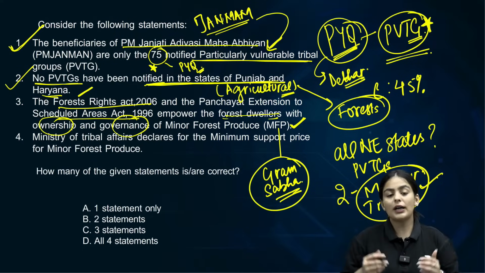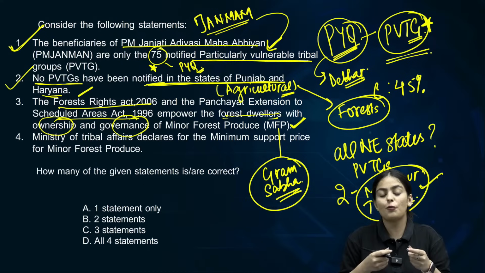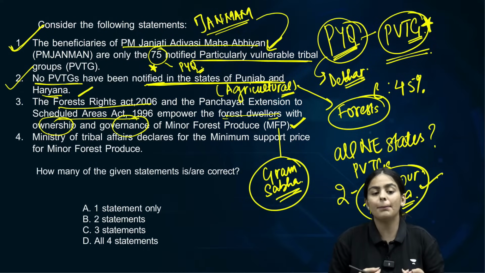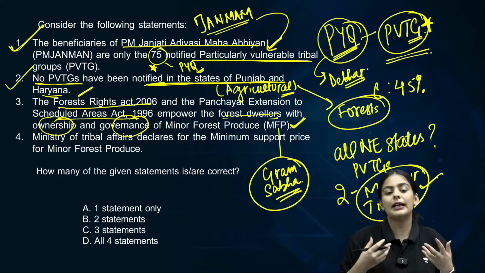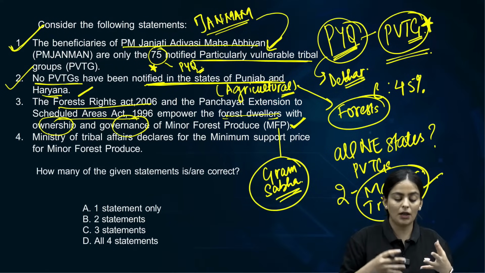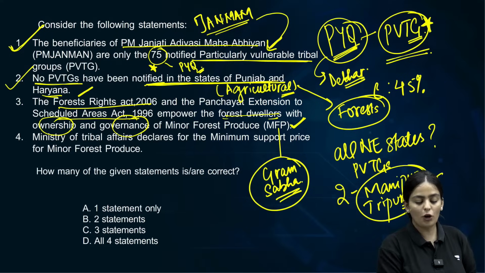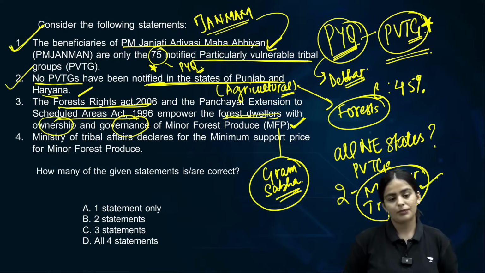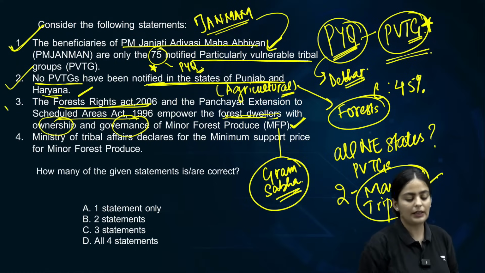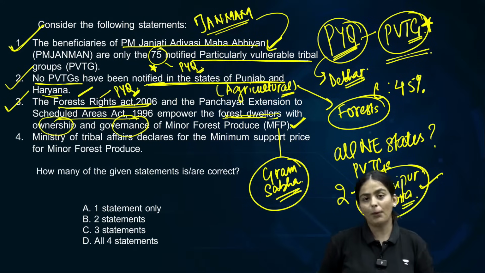Very important. What are minor forest produce? Minor forest produce are anything which is of plant origin other than timber. For instance, bamboo, tendu leaves, wax, honey, etc. So all of them can be collected by the forest dwellers according to the Forest Rights Act and given governance power by the PESA Act. Clear? So third is absolutely correct. The Forest Rights Act was also asked in one of the PYQs. Becomes very important for us.